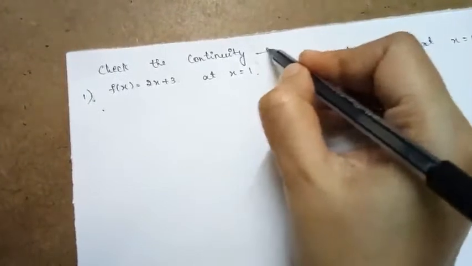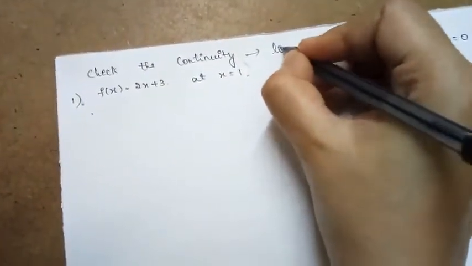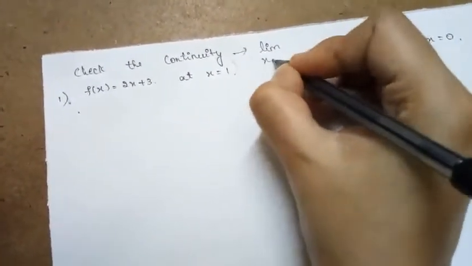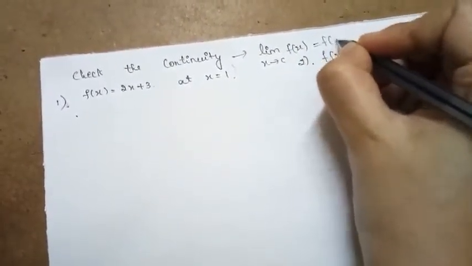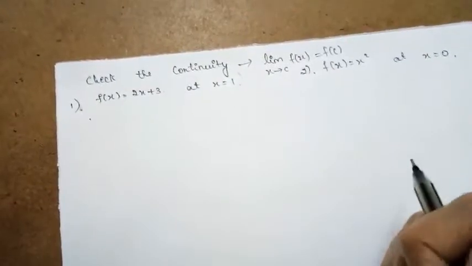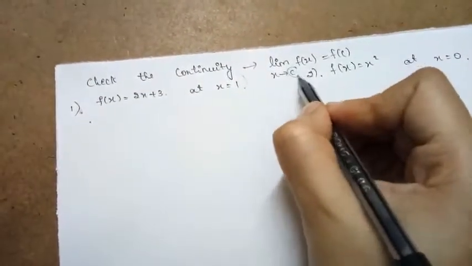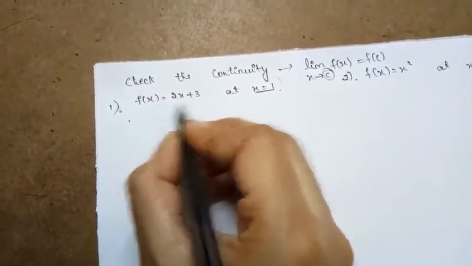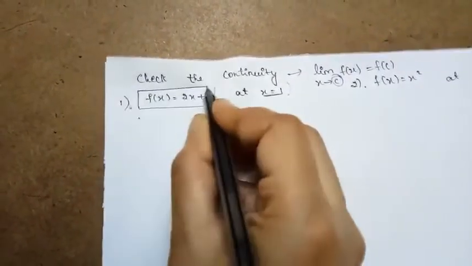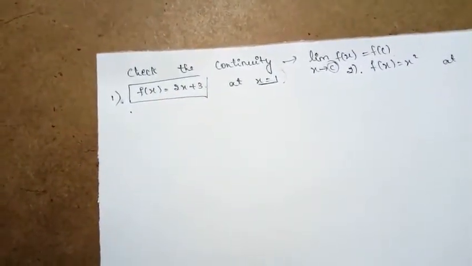What is the definition? The limit of that function at a given point should be equal to the function value defined at that point. What is the point here? Here the point is 1. Clearly the function given here is f of x is equal to 2x plus 3.